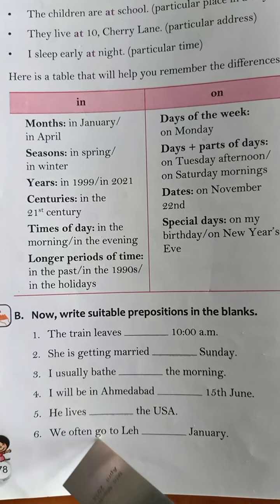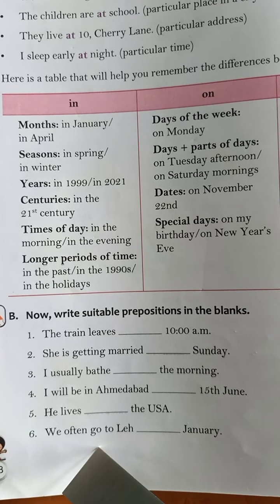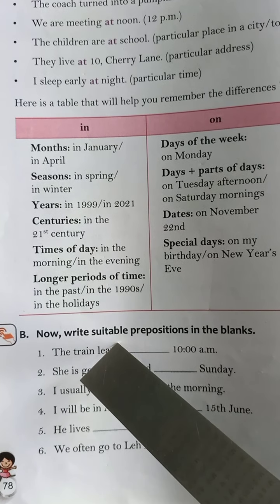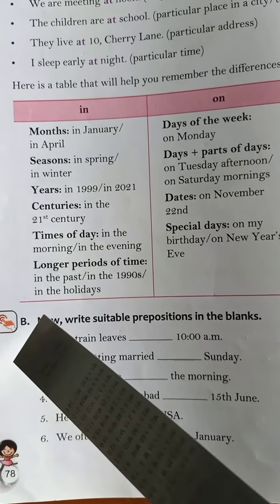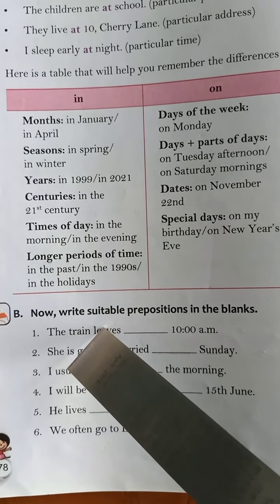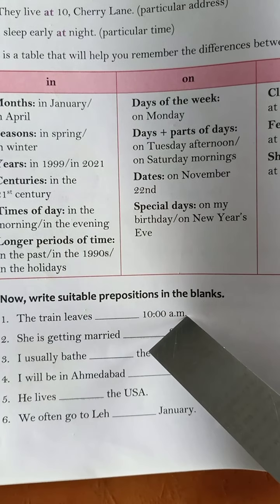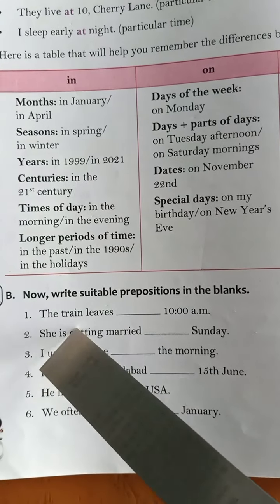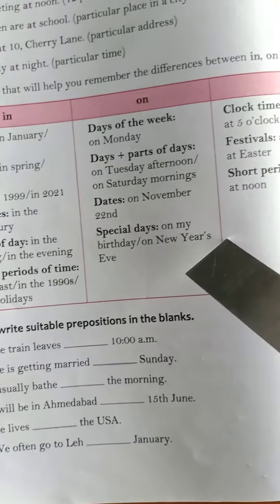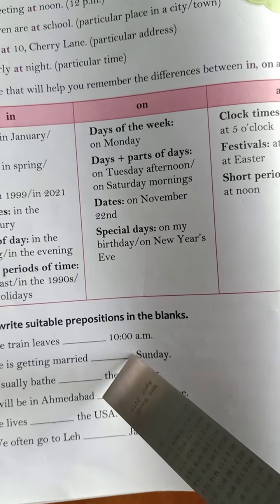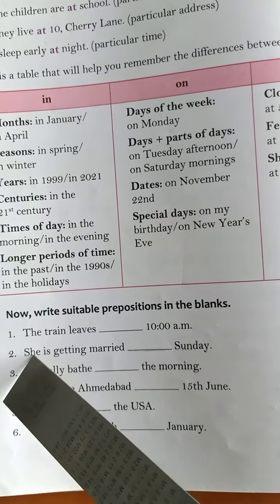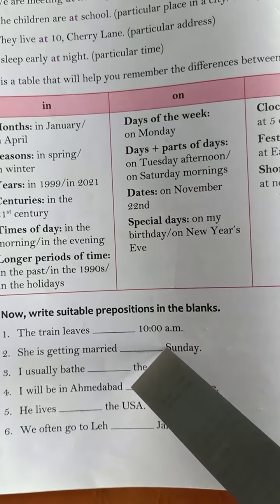You just have to fill the blanks in the books, and then only this particular exercise you have to write in your English language copy. Exercise B, you can write exercise 1. Write suitable prepositions in the blanks. Okay. The train leaves dash 10 a.m. Now see, here a particular time is given, no? 10 a.m. So which word are you going to use? At. The train leaves at 10 a.m.